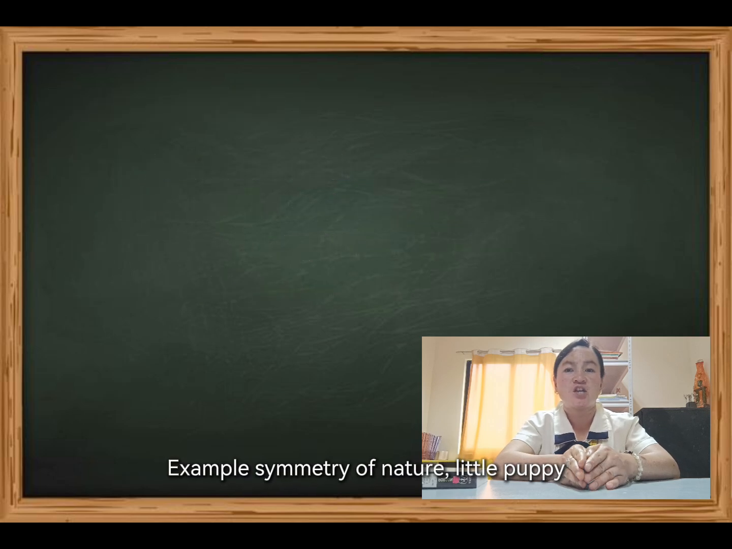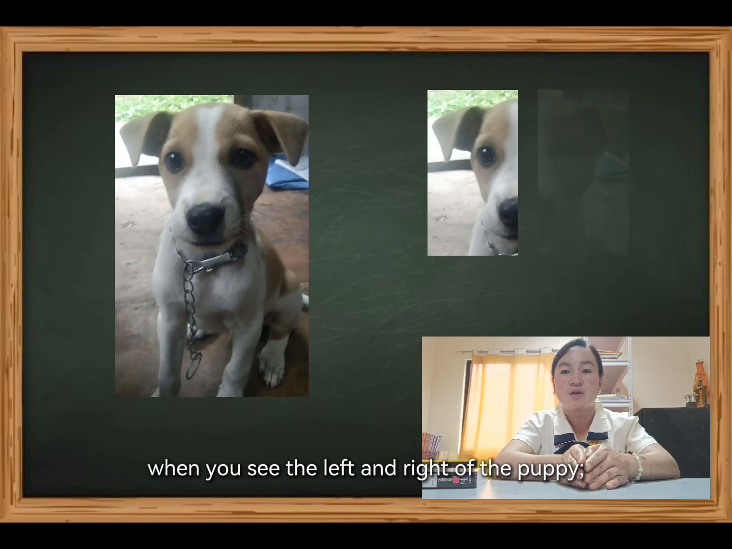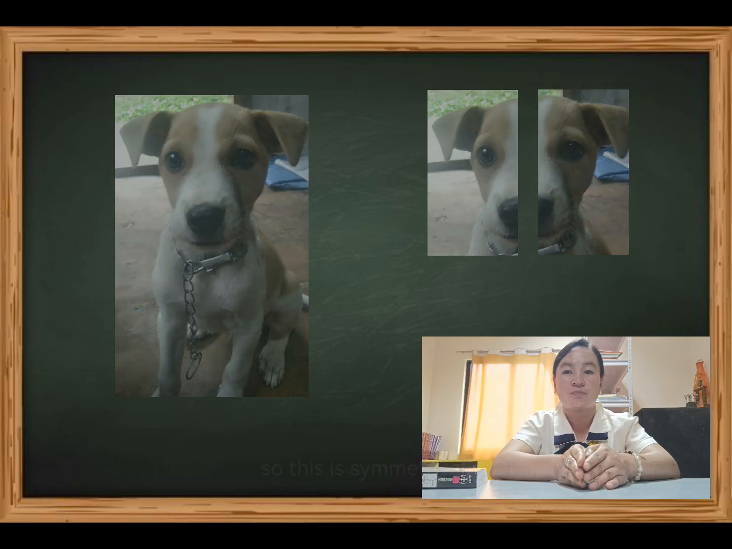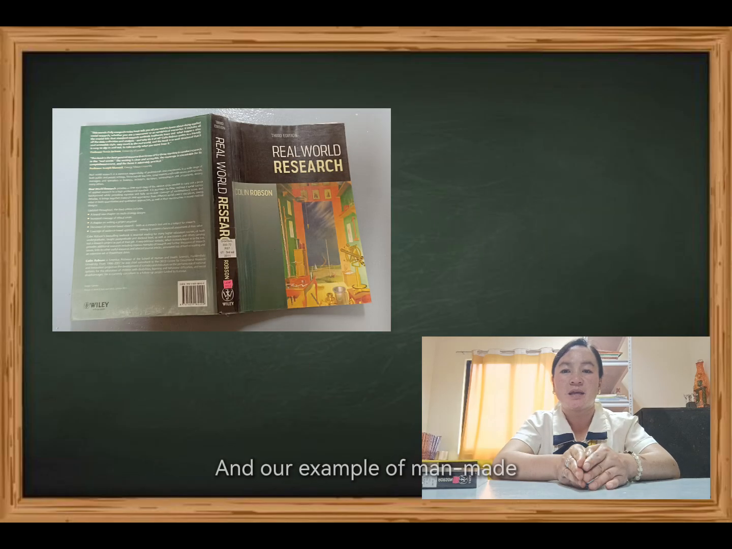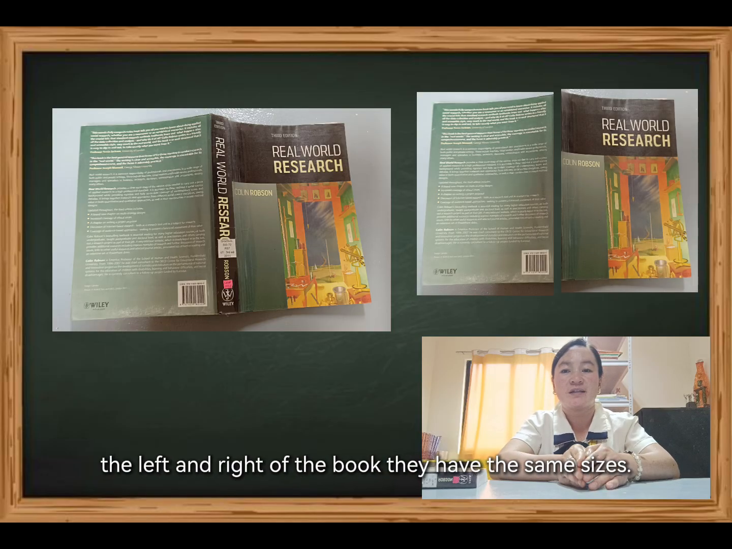Example of symmetry in nature: a little puppy. When you see the left and right of the puppy, it has the ears and eyes on both left and right, so this is symmetrical. And our example of man-made is the book. When you see the left and right of the book, they have the same sizes.